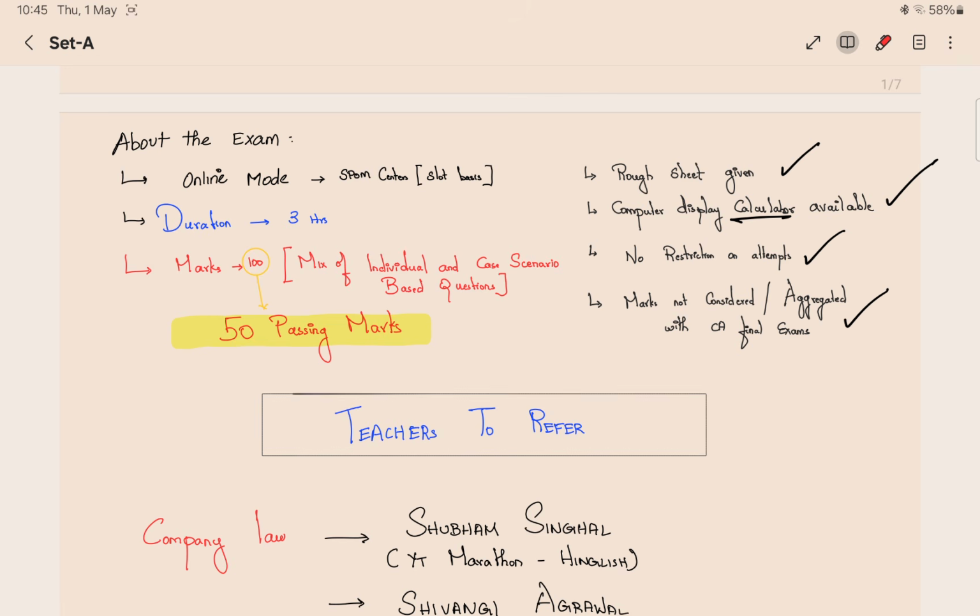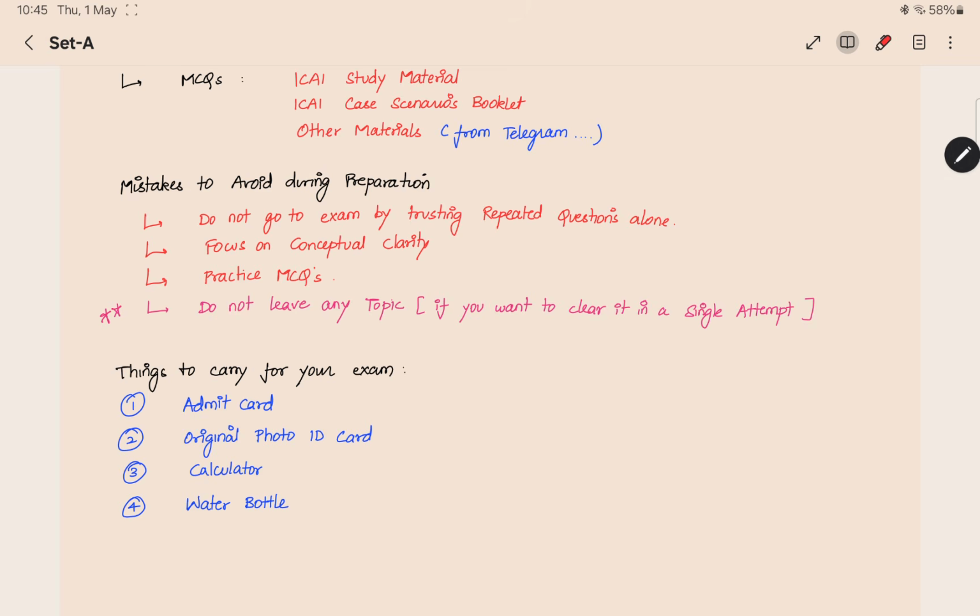So just passing will be enough. But if you want to acquire knowledge, you can read it in depth also. The main thing is, these marks are not considered for passing CA Final. You have to separately pass this before writing CA Final. That's the only requirement. The next thing is mistakes to avoid during preparation.